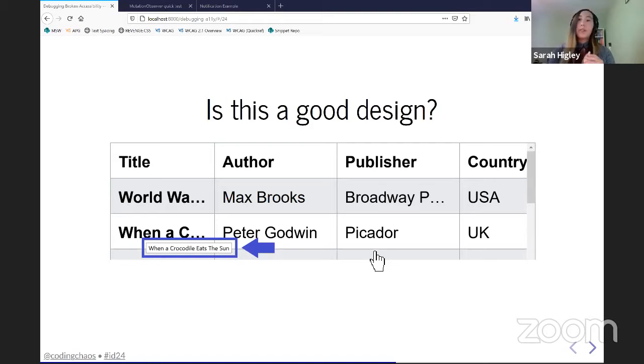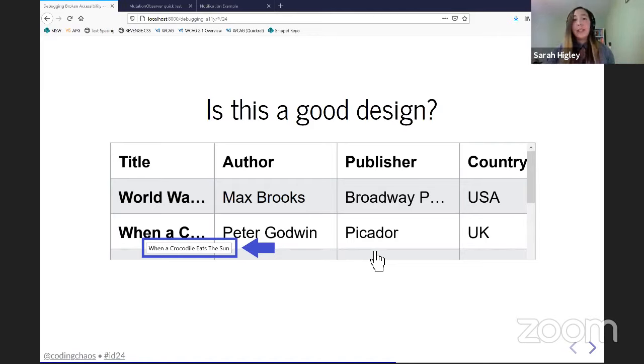So the issue here, as stated, is the tooltip is not keyboard accessible. If you take the issue at face value, you will go down this kind of rabbit hole of, okay, I need to make the tooltip keyboard accessible. Well, maybe I'll make my own custom tooltip, and maybe I'll change this from a table into a grid so that cells can be focusable, and then I'll make my custom tooltip show up on focus, and boom, solved it.